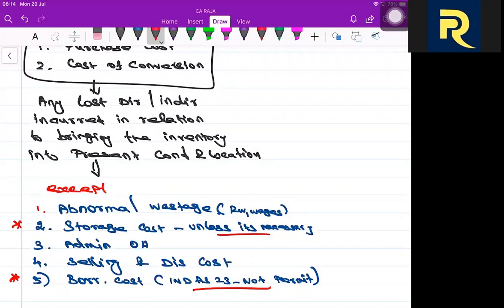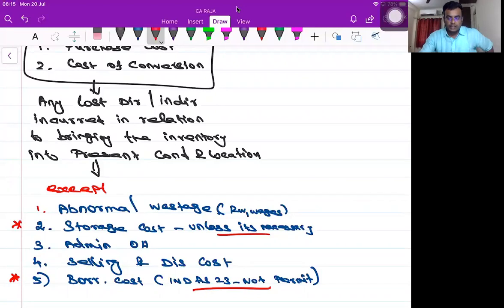Clear? Everybody, say yes or no. Please be connected. Abnormal waste, raw material, wages, etc. Storage cost unless it is necessary. If it is necessary, I'll add it to the cost of inventory.